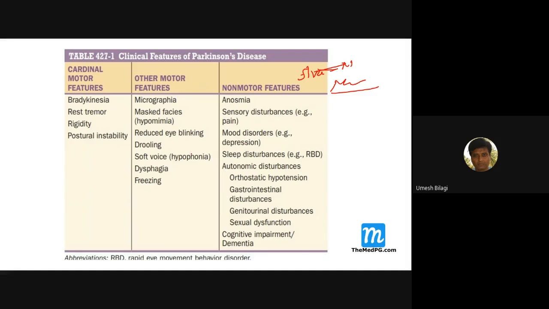Because of that, we get even non-motor problems. Non-motor problems include anosmia, that is loss of smell. And what about loss of smell nowadays? Is there any relation to COVID-19? Students? Yes, sir. Yeah, loss of smell is one of the common symptoms.